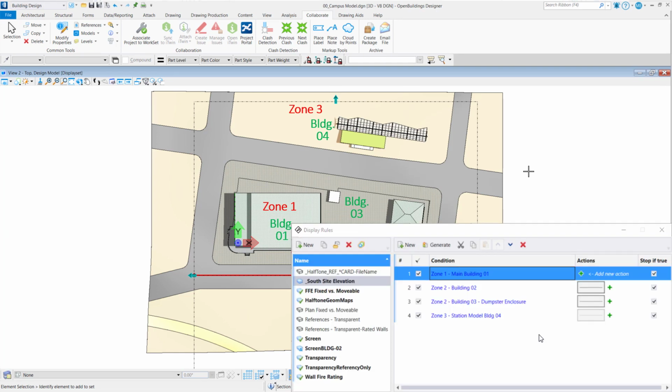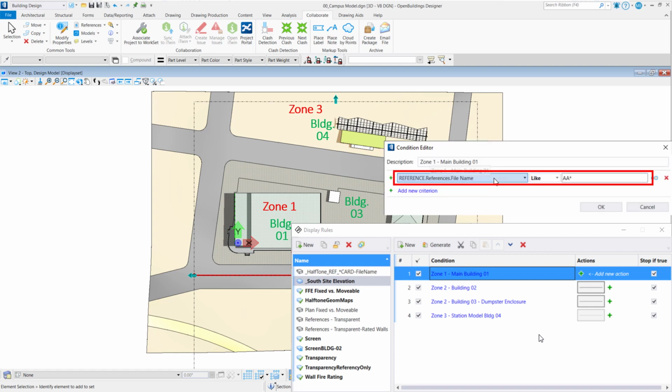So for the rule for the main building number 1, I did create it as a group, and I grabbed it by its file name, using the like AA star for the reference file name. I put no actions or overrides on it because that's closer to my site section cut. I just want to take the default.